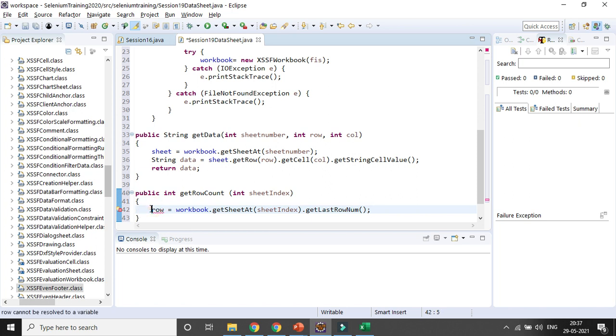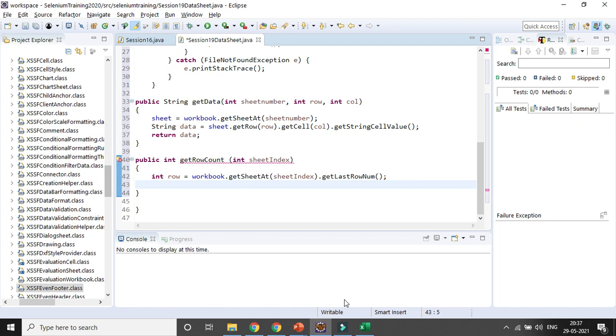Then I will be iterating it. All the rows I will be going through, right, one by one. So I want to iterate it. Row equal to row plus 1. Okay, then I want to simply return row, because the method return type is there. Return row. Okay, so that is the simple 3 important methods I am writing.